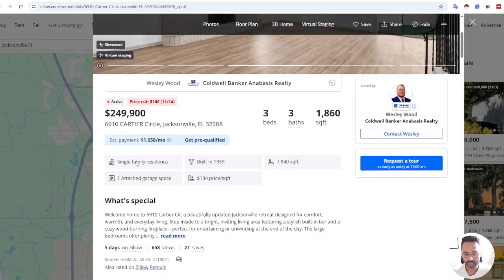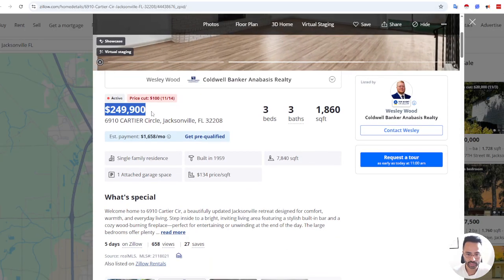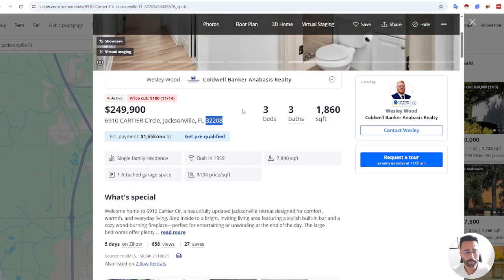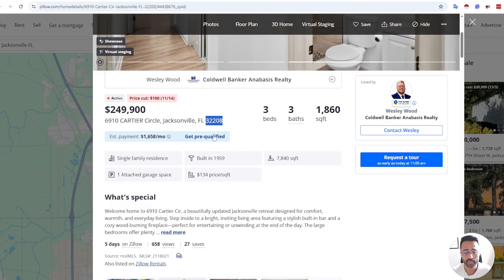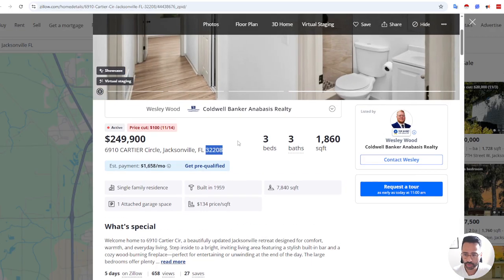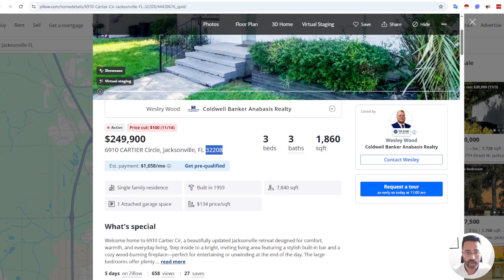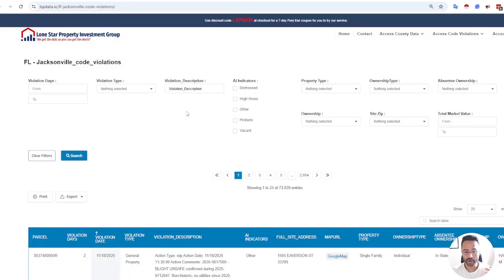So let's say you're looking at this, and you're seeing that it is listed for $249,000, and you happen to target this specific zip code. This is a 3-bed, 3-bath, 1,816 square feet. But how would you use our platform in a practical manner?